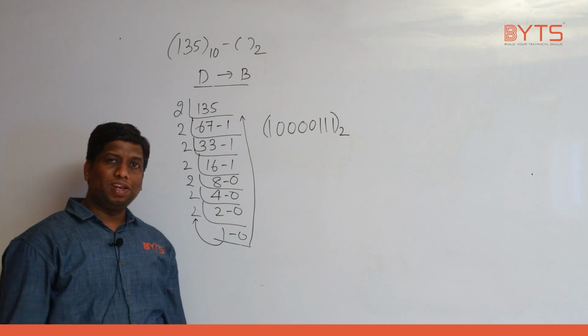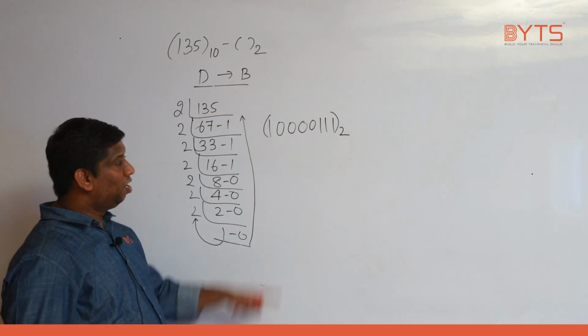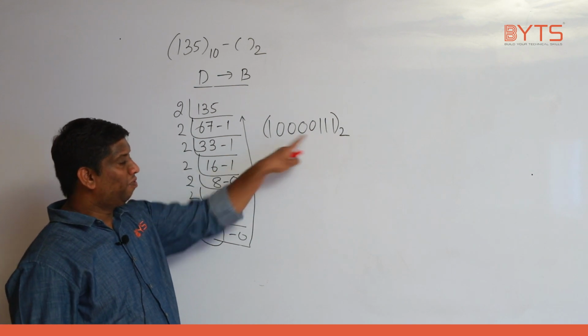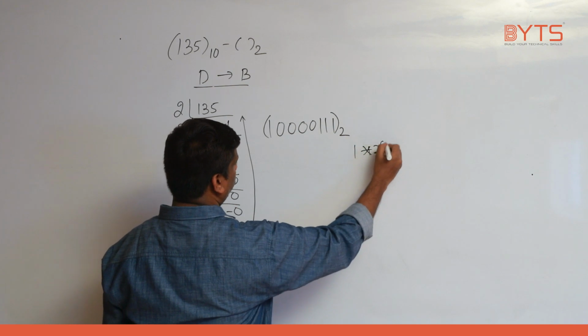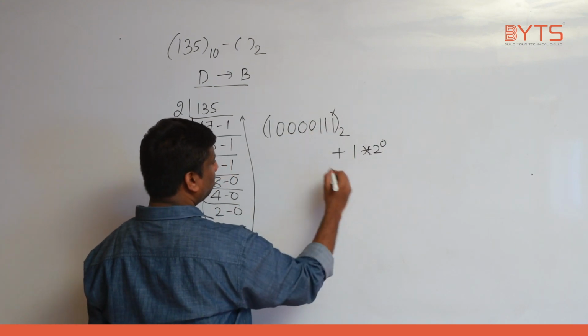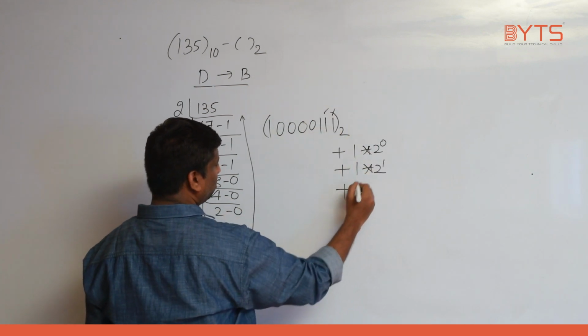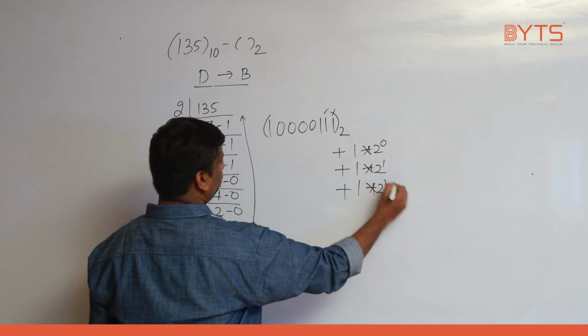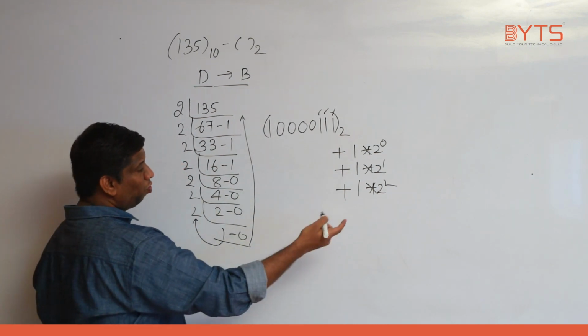If I want to convert binary to decimal, then what should I do? The opposite of division is multiplication. I need to multiply every number with powers of 2. How do I do that? Here: 1 into 2 power 0, this one, plus 1 into 2 power 1, this one, plus 1 into 2 square, this one, right? All the ones I am writing in the same place so that it's easier to do.